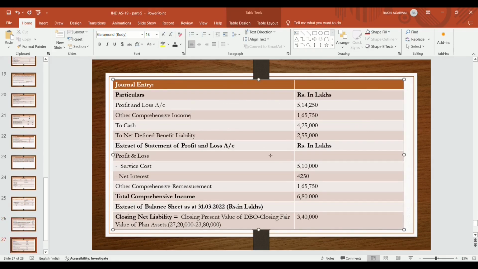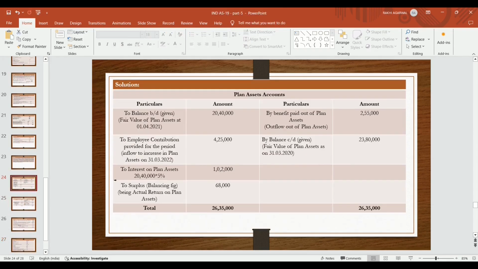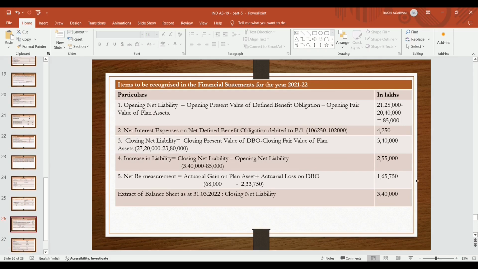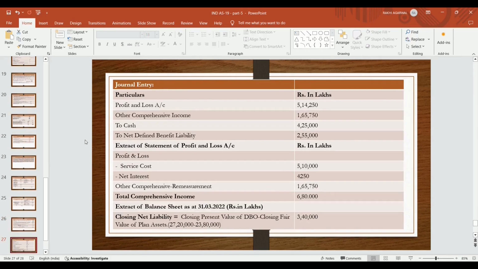To cash, that is the employer's contribution paid. Further contribution made by the entity on plan assets, that is 4,25,000. To net defined benefit liability, that becomes the increase in liability, here 2,55,000. So in this way the accounting entry is to be passed. Closing net liability which is presented in the balance sheet, closing present value of defined obligation minus fair value of plan asset, so it becomes 3,40,000.